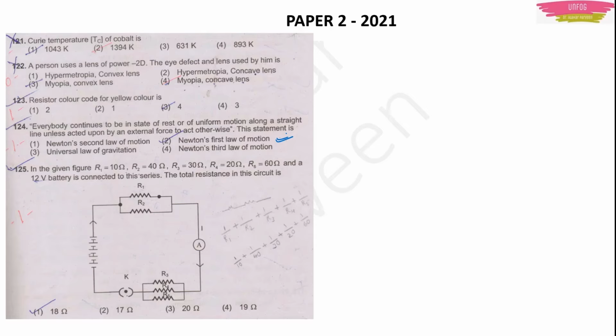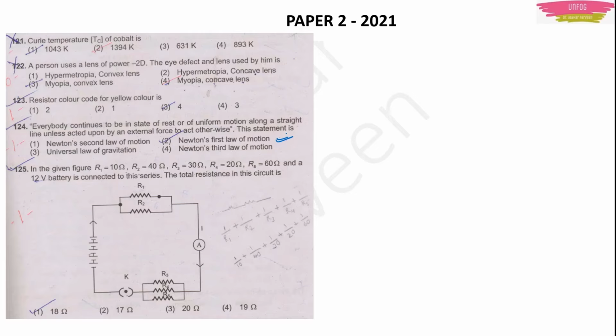Now there is a question from current electricity. In the given figure, R1 is 10 ohms, R2 is 40 ohms, R3 is 30 ohms, R4 is 20 ohms, R5 is 60 ohms, and a 12 volt battery is connected to this series. The total resistance in this circuit is?